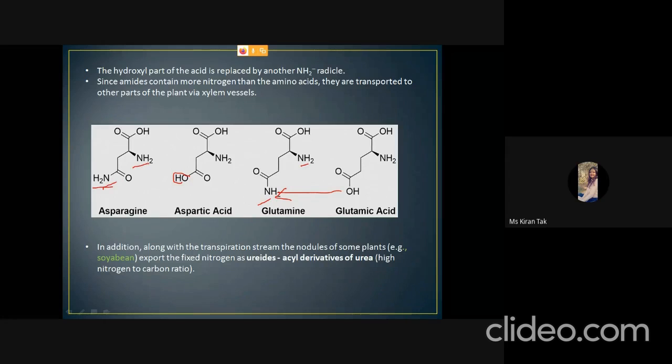So they are directly transported to the different parts of the plant with the help of the xylem vessels. And in the nodules of some plants like soybean, in the transpiration pool, the fixed nitrogen is exported as ureides. Ureides are the acyl derivatives of urea, and they have a high nitrogen to carbon ratio.